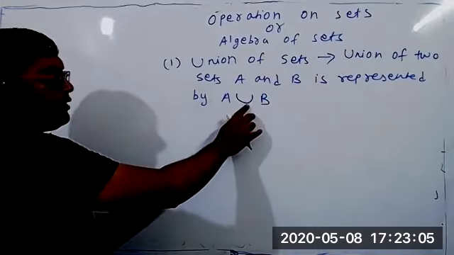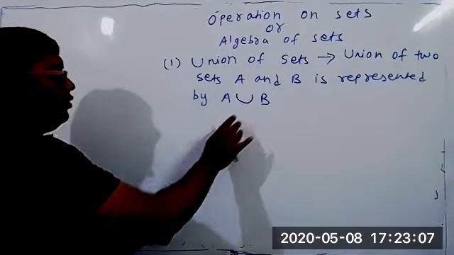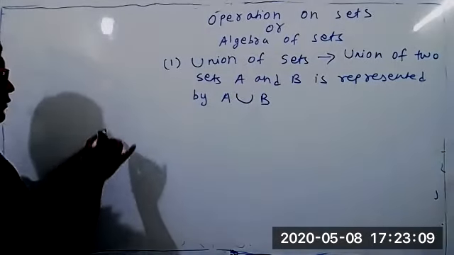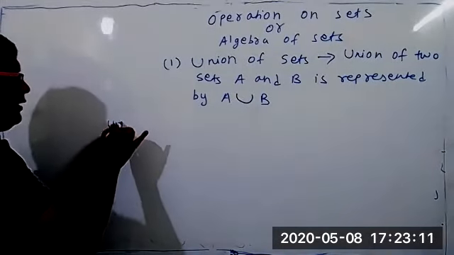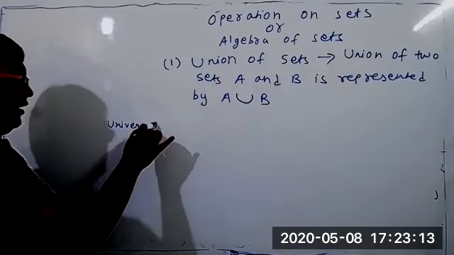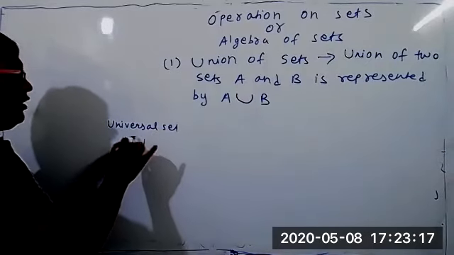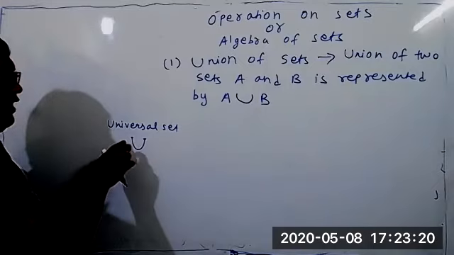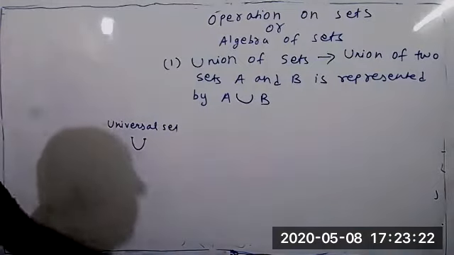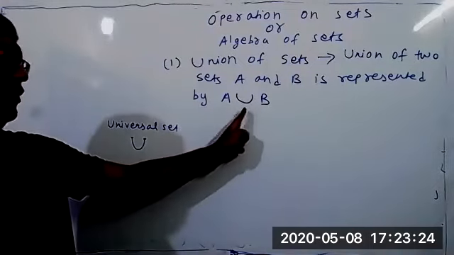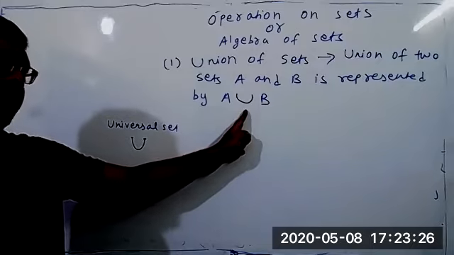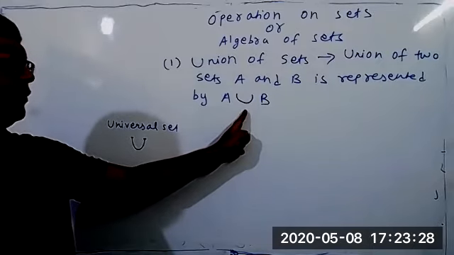This is not the universal set, even though this is U. If you want to write the universal set, write U only, and put a little line, a dash, so that you can differentiate. But this is union, correct? See, union also looks like U.